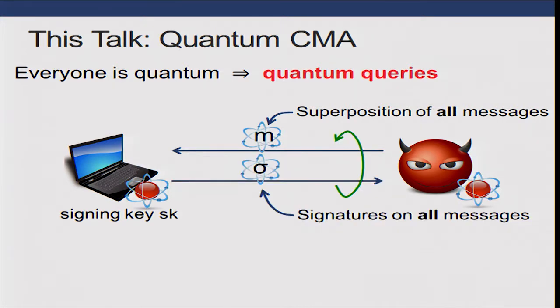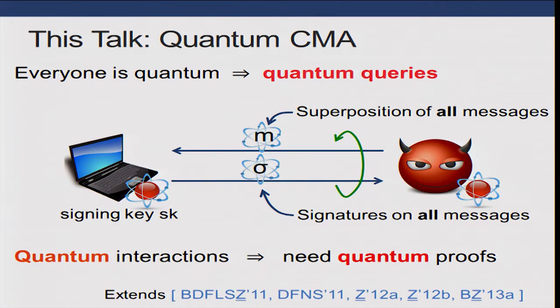And this roughly means that the adversary sends back a superposition on signatures over all messages, where each signature has the same weight as the corresponding message in the adversary's query. Now, the interactions themselves are quantum, and so we really do need quantum proofs of security. Okay, so from this point forward, when I refer to quantum security, I refer to this model, and when I refer to classical security, I mean the model from the last slide, where the chosen message attack is classical, but the adversary has a quantum computer.